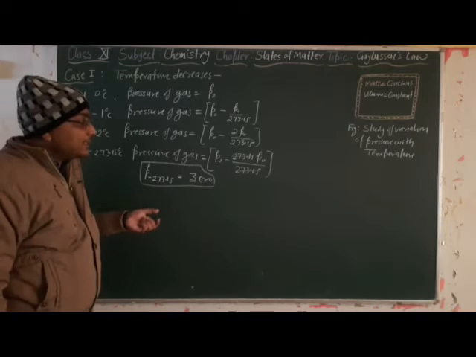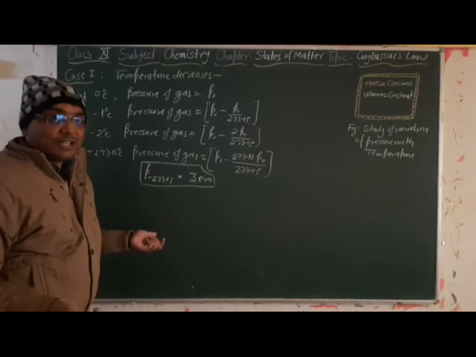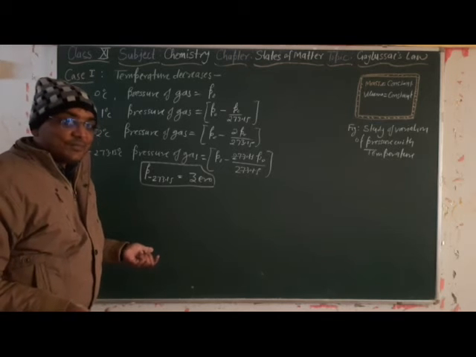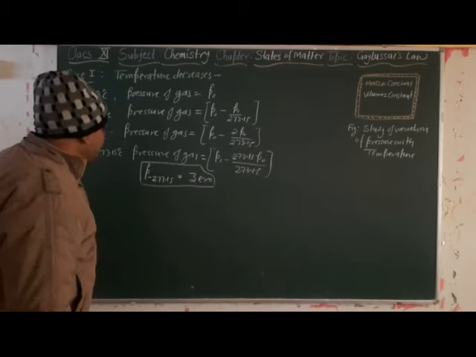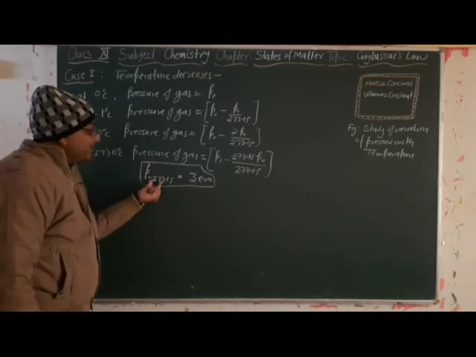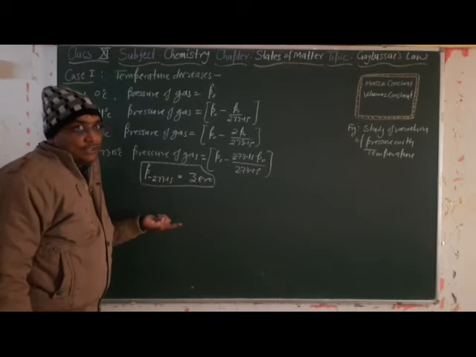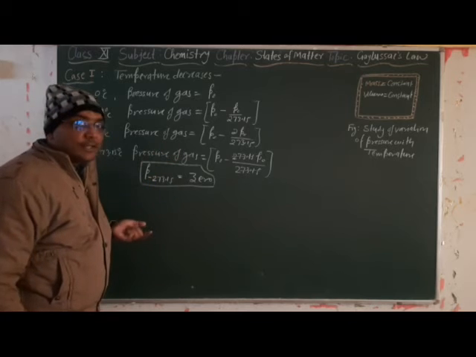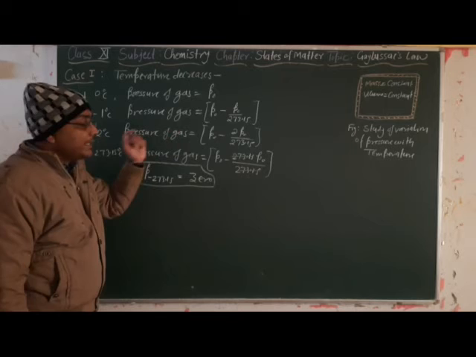So if the gaseous state of the matter does not exist, then obviously the pressure of the gas will be 0. Is it clear? Any problem? No. The volume of the gas at this temperature became 0, so the pressure of the gas obviously will be 0. Now we have proven this by using the Gay-Lussac's law mathematical expressions.